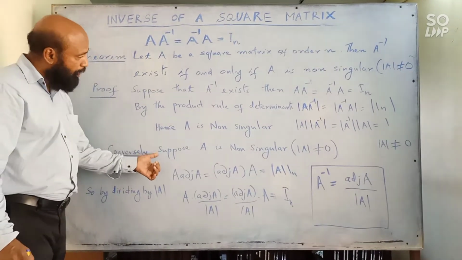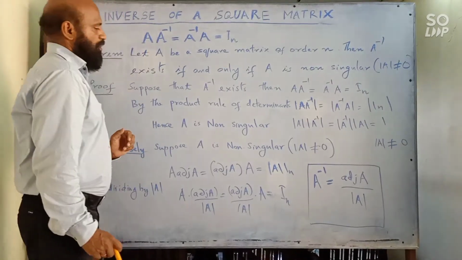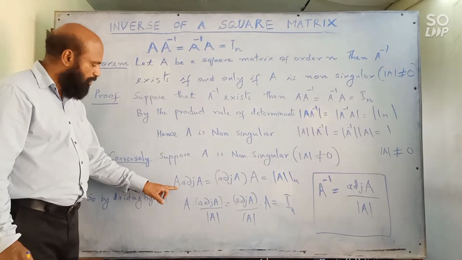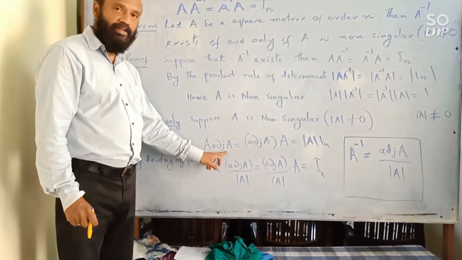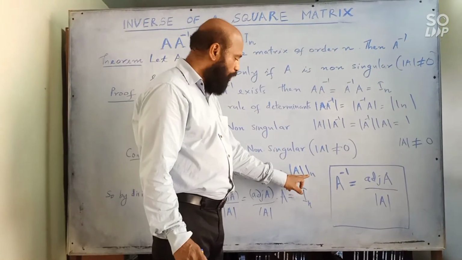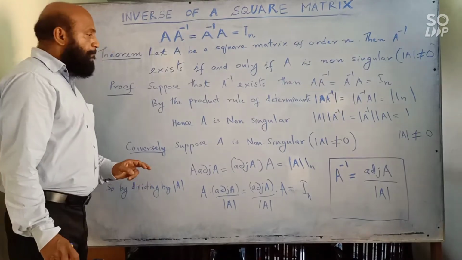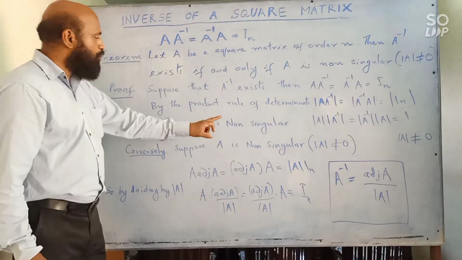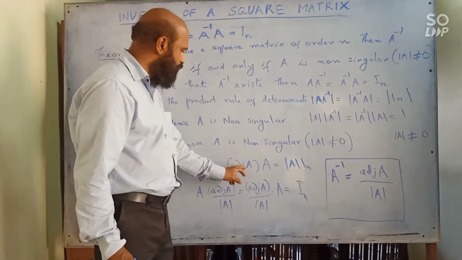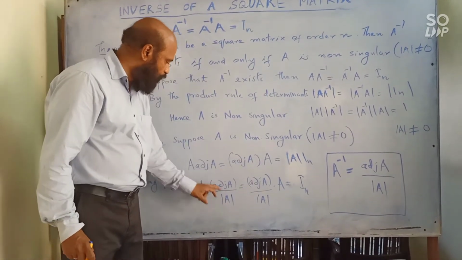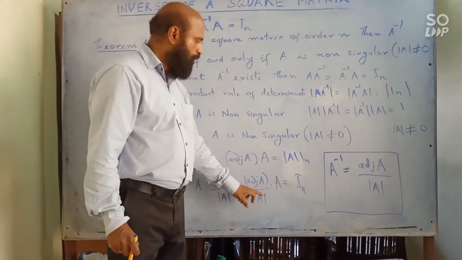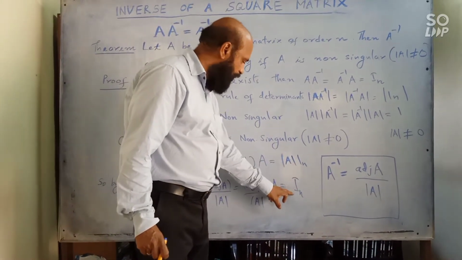Conversely, suppose A is non-singular, then A inverse exists. This theorem you already studied. A into adjoint A will be same as adjoint A into A is equal to determinant A into In. Since A is non-singular, determinant A is not equal to 0. So you divide all the terms by determinant of A. First term you divide by determinant of A. Second you divide by determinant of A. When you divide this, it will be In.